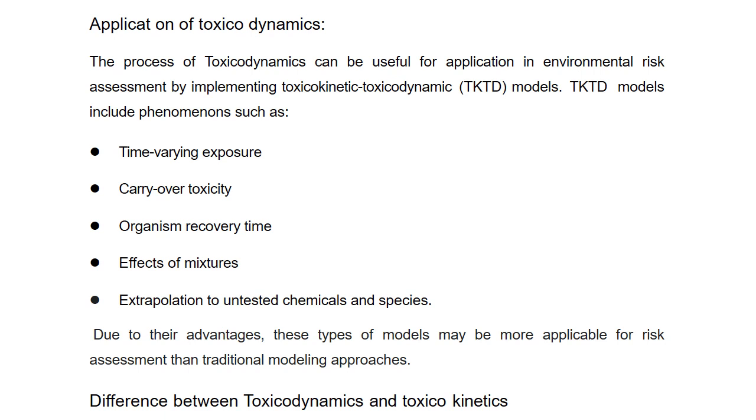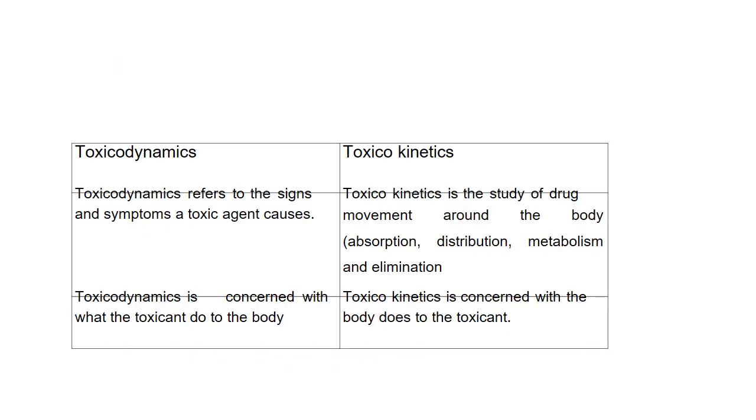If we talk about the difference between toxicodynamics and toxicokinetics, toxicodynamics refers to the signs and symptoms a toxic agent causes, and toxicokinetics is the study of drug movement around the body. It includes absorption, distribution, metabolism, and elimination. Toxicodynamics is concerned with what the toxicant does to the body. Toxicokinetics is concerned with what the body does to the toxicant.